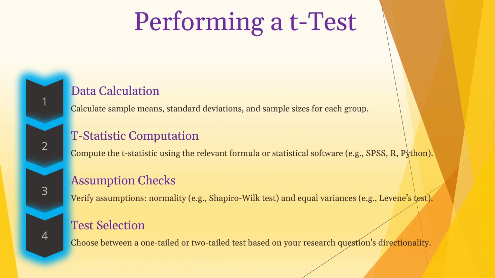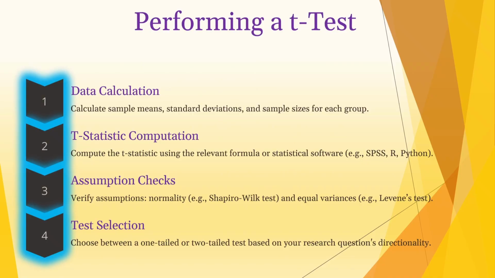Here is how we generally perform a t-test, step by step. The first is data calculation. First, we calculate the average, how spread out the data is, and the number of people or items for each group. The second is t-statistic computation. We then use the formula or, more commonly, statistical software like SPSS or R to calculate the t-statistic.